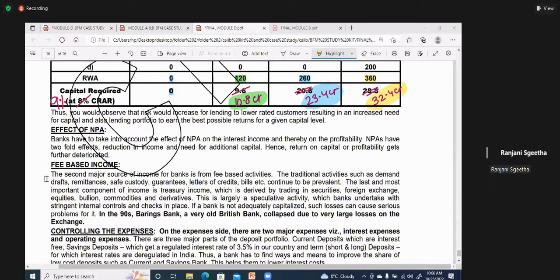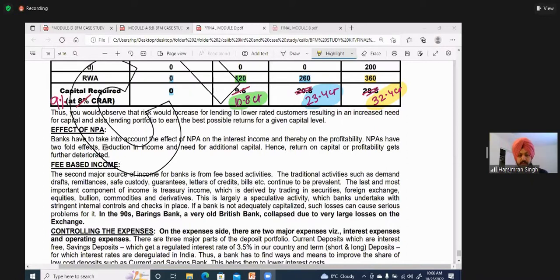This is largely a speculative activity which banks undertake with stringent internal controls and checks in place. If a bank is not adequately capitalized, such losses can cause serious problems for it. In the 90s, Barings Bank, a very old British bank, collapsed due to very large losses on the exchange.